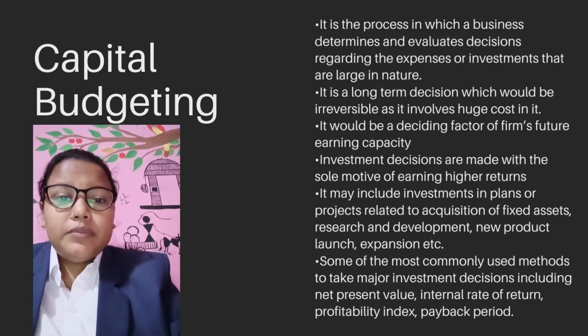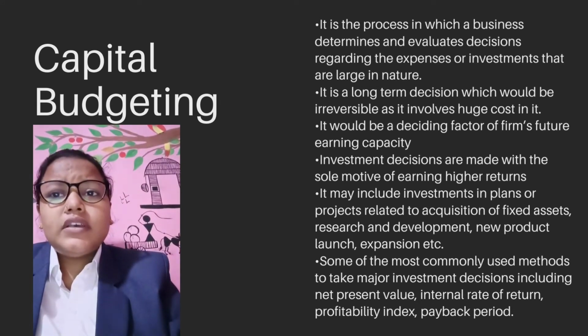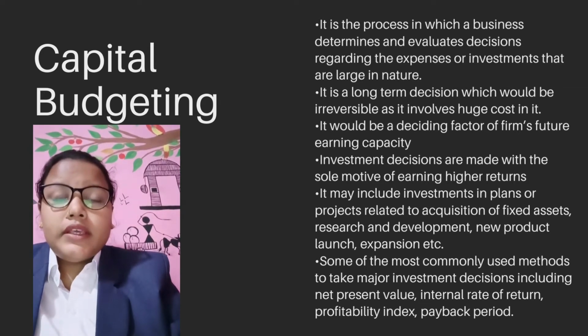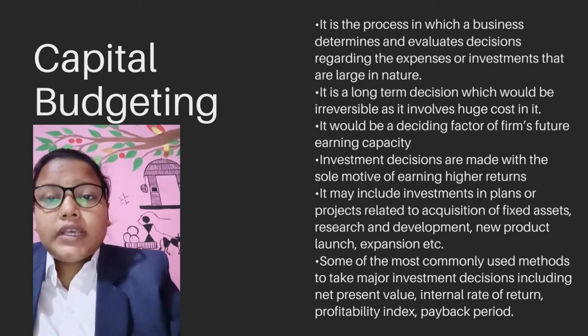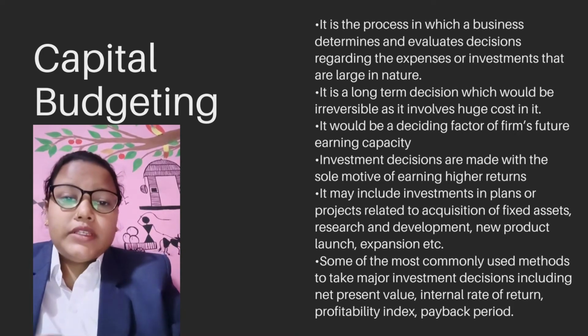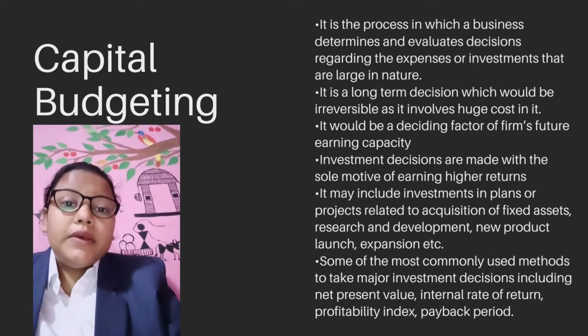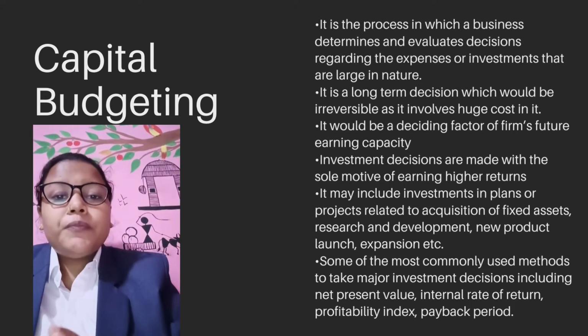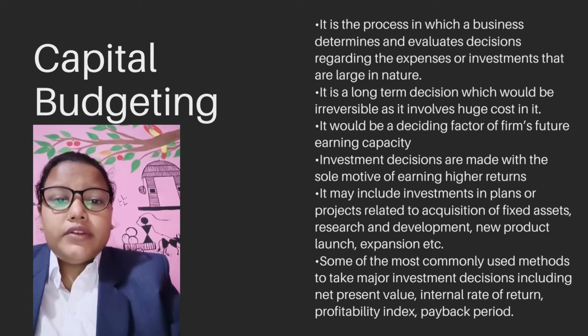Next is capital budgeting. What is capital budgeting? It is the process in which a business determines and evaluates decisions regarding expenses or investments that are large in number. In this, they decide where there are more expenses and where investments are more, so they budget their funds accordingly.